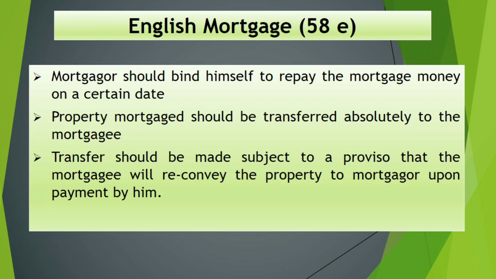Not in simple mortgage, he doesn't transfer the possession of the property to the creditor, but in English mortgage, he transfers the possession of the property to the mortgagee, the creditor. And the third condition is, there will be a proviso that this property has to be reconveyed when the mortgager pays back the entire amount. So these are the three requisites for English mortgage.